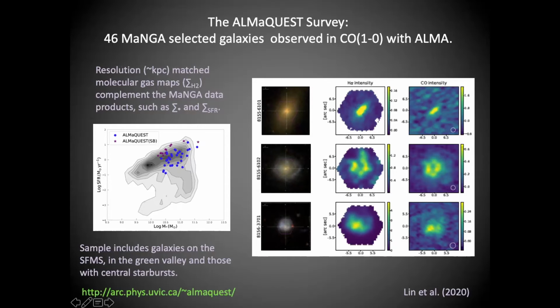So in this talk, I'm going to be focusing on three principal properties, three different surface densities: the surface density of the molecular gas that we get from ALMA, and then the surface densities of the stellar mass and the star formation rate that we get from MaNGA. So you can combine these three surface densities in three different pairwise scaling relations.